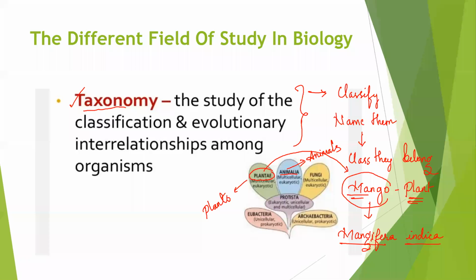But if you say it is Mangifera indica, then everyone will understand. But please don't go to shops and say, please give me Mangifera indica. No one will understand. Commonly it is known as mango, but during research or other studies, scientific names are used, so that there is no confusion about what research is done. To make it easy for people to understand, classification and naming have been done.